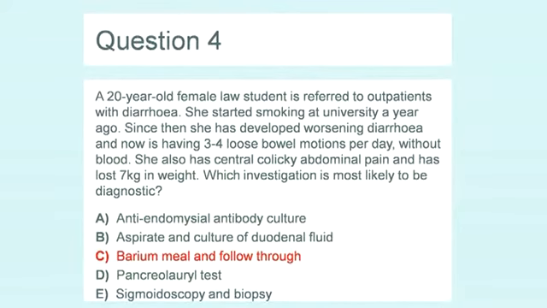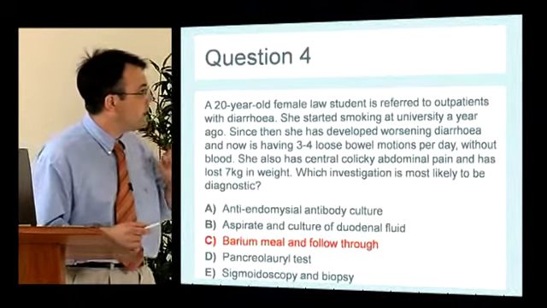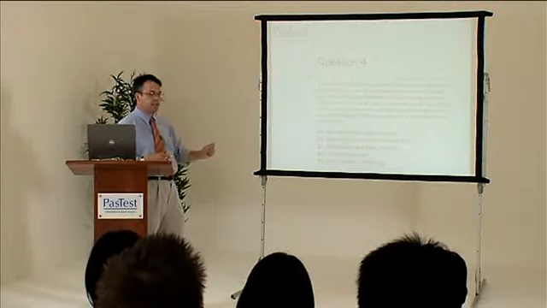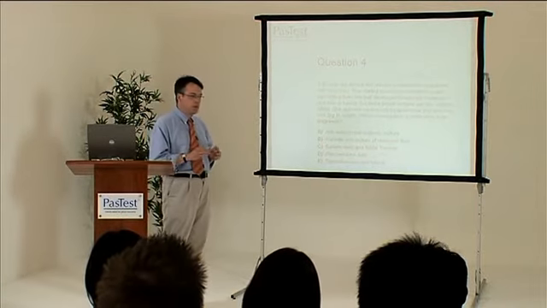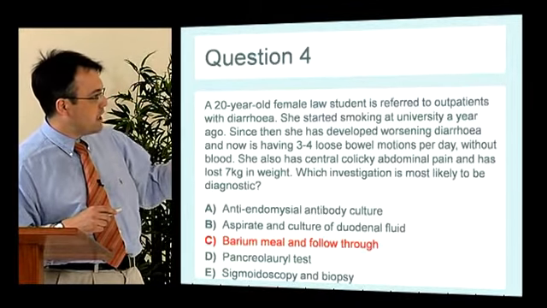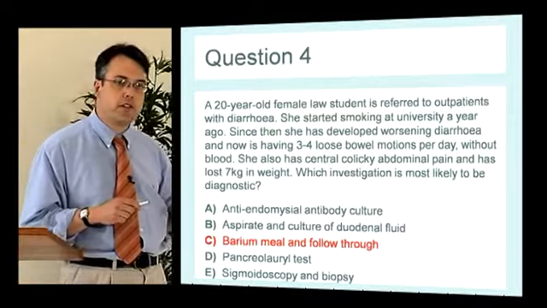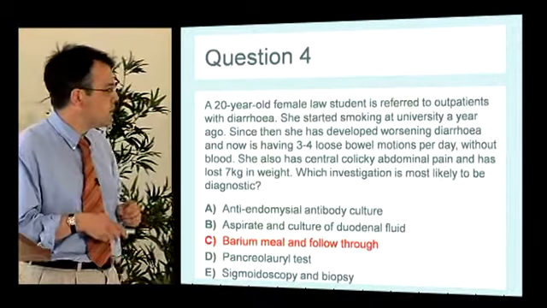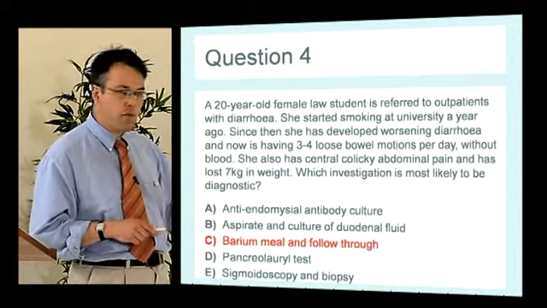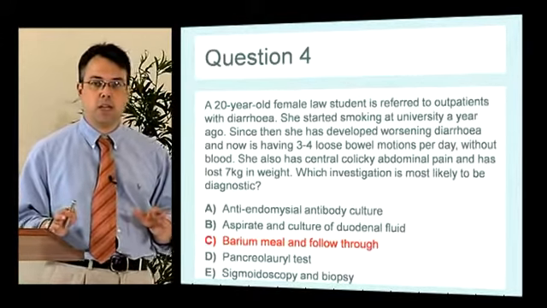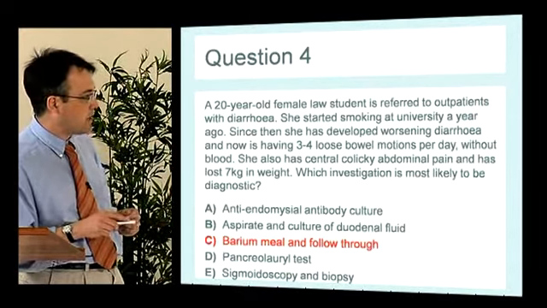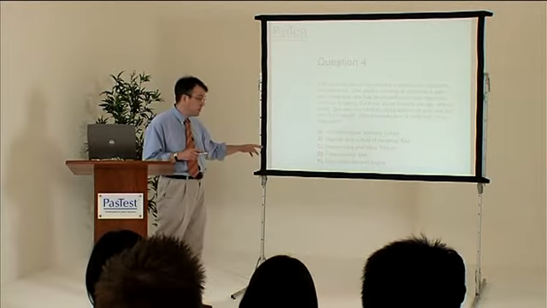So, once again, you need to try and work out what's happening. She's a young woman, and she's losing weight, which suggests there's something significantly wrong. Weight loss is one of the most important symptoms that we have in gastroenterology. She's had diarrhea, and she has abdominal pain. She's also recently started smoking, which is a bit of a clue. So you might do some of these, but the pain with diarrhea and weight loss is very suggestive of small bowel disease to me. And so I would be looking for Crohn's in her, and I would do a small bowel study. And the only one on the list is a barium meal and follow through.